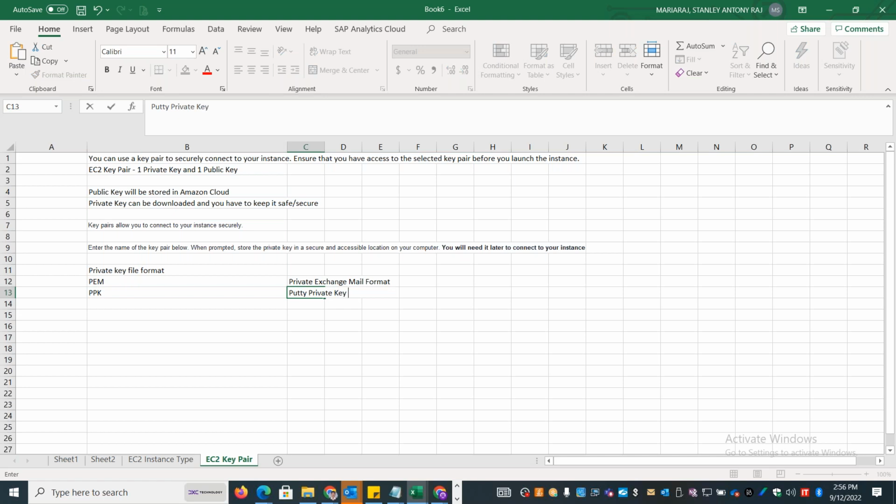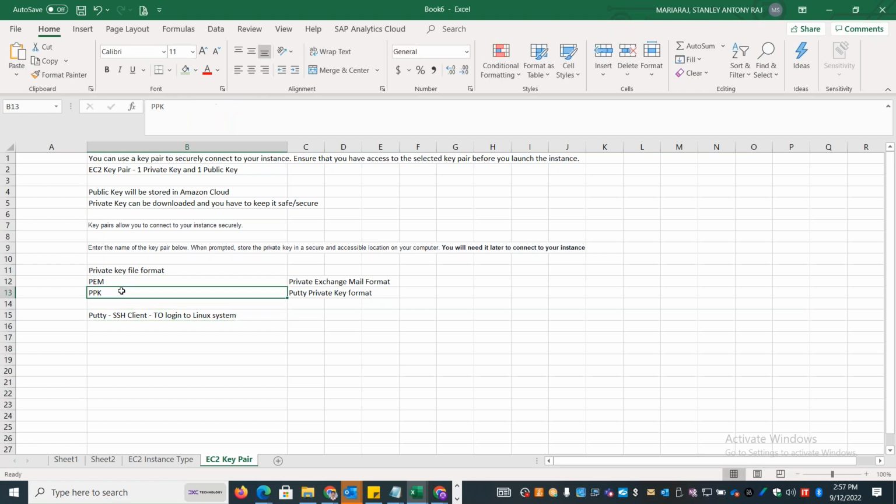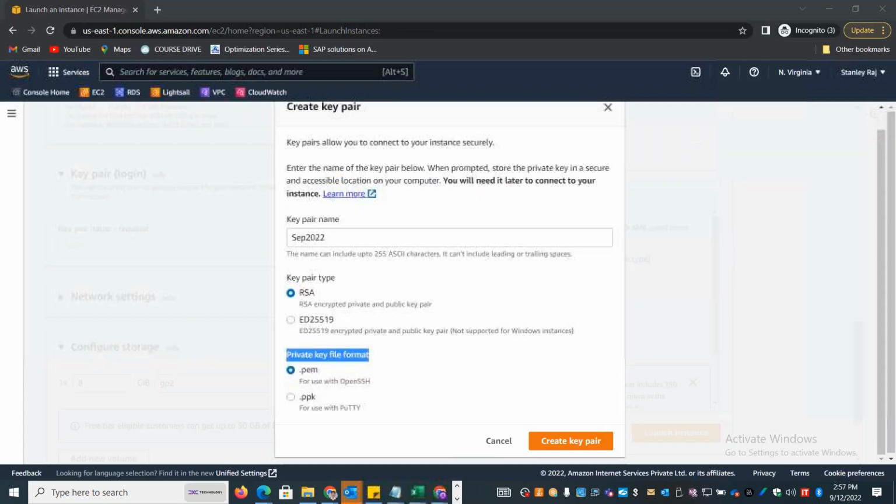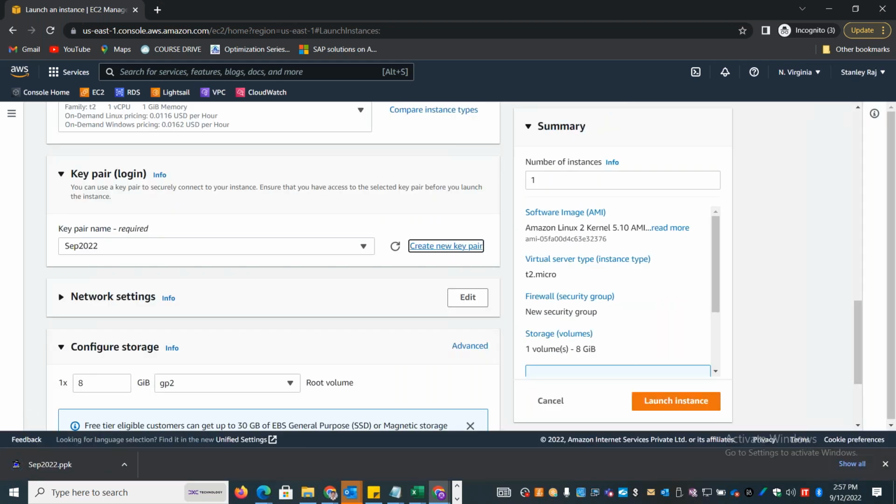PuTTY is a very popular tool that we use for logging into any of the Linux systems. So in that case, you download the PPK key. I'll download the PEM and I can convert it to PPK later. Or if I want to use it for PuTTY, I can just select the PPK and download it. So you don't have to convert it.